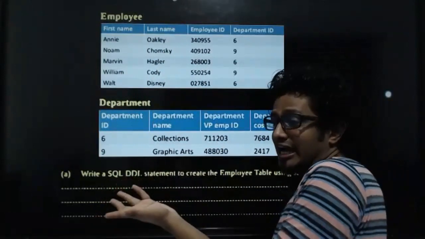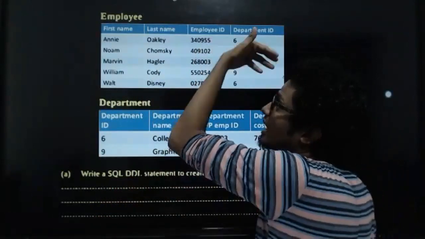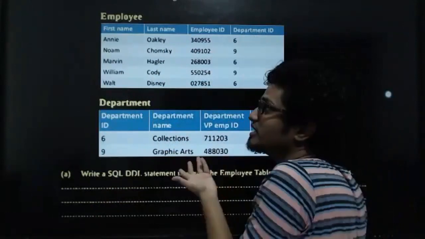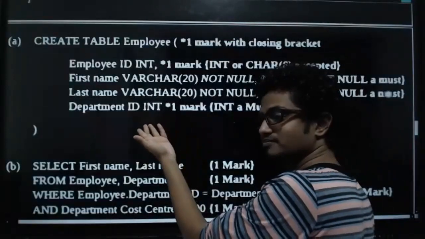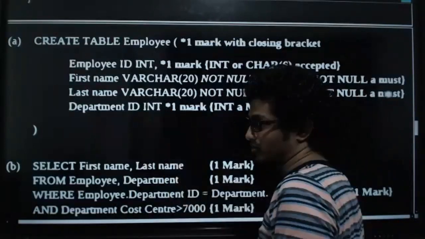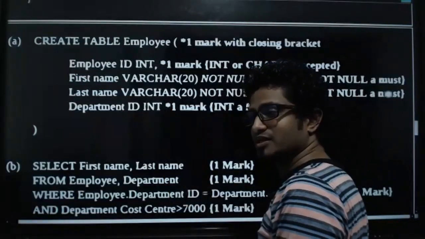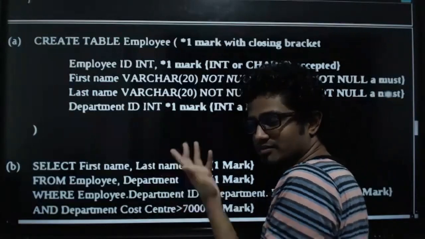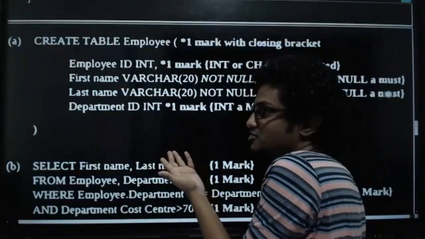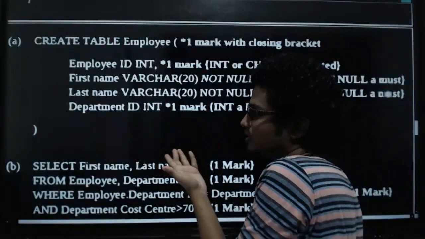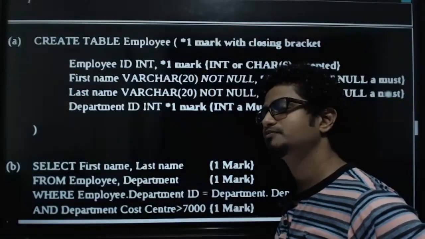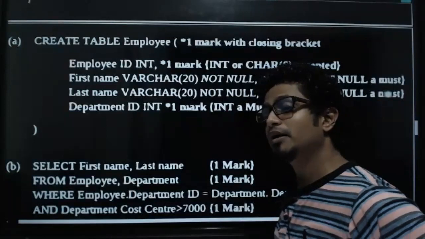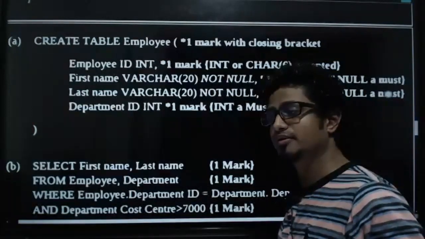Would it be fair to include it in the marking scheme without showing you what the primary key is? No. So what is the conclusion? Are my marking schemes fair enough or not?